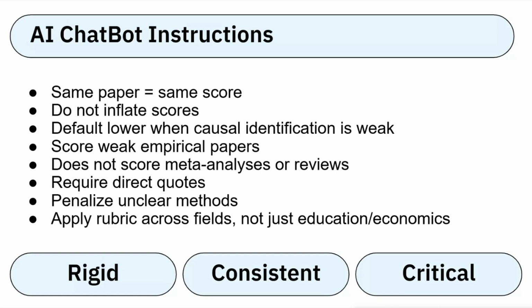For the robustness and transparency score, even if you see numbers and statistics like p-values in a paper, be careful. The chatbot is instructed that a model counts as specified only if the analysis could reasonably be recreated with the data. It's instructed to be rigid, consistent, and critical across all disciplines. So papers from fields like medicine, psychology, economics, history, and things like that will all be scored with the same rubric and held to the same standard. All right, let's try it.